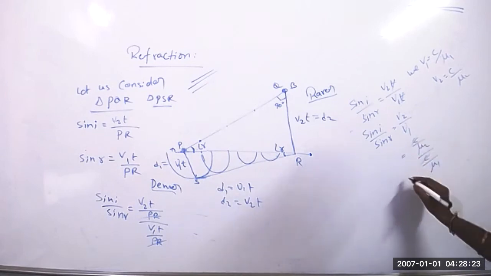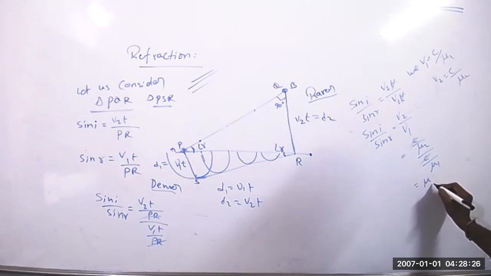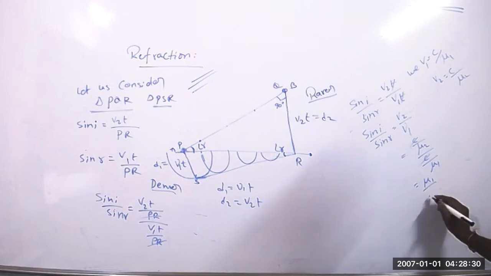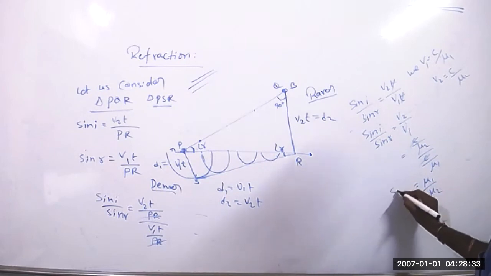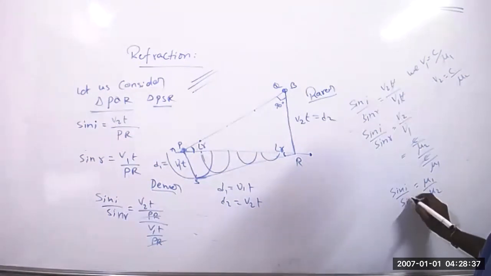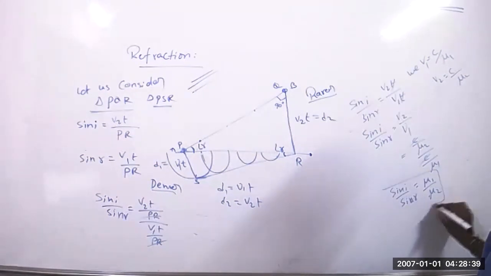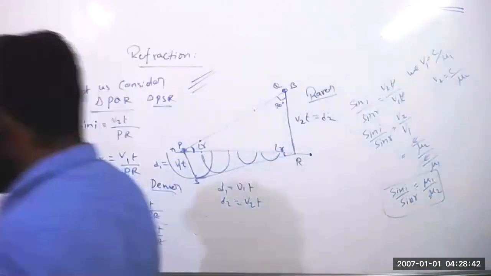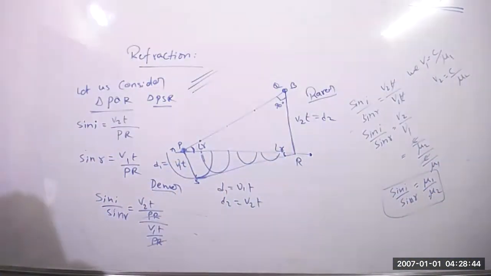C gets cancelled, so it is mu 1 by mu 2. So sine i by sine r equals V1 by V2.